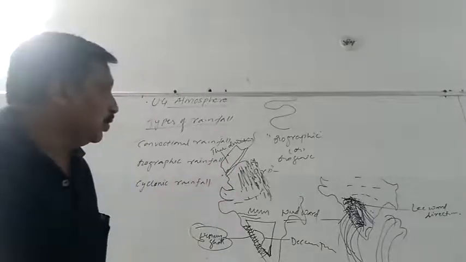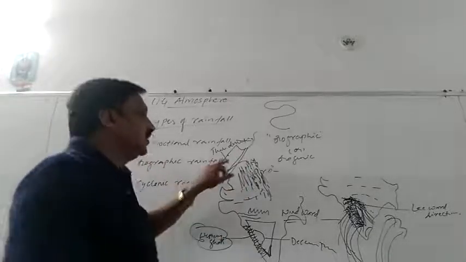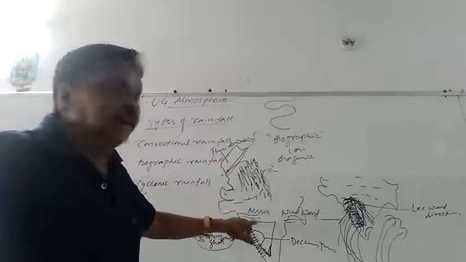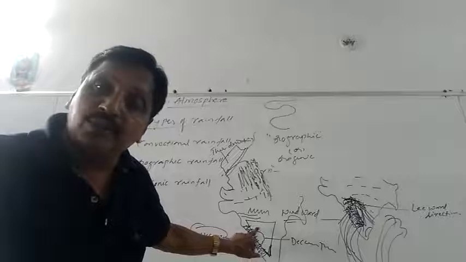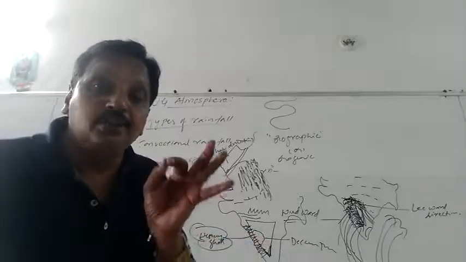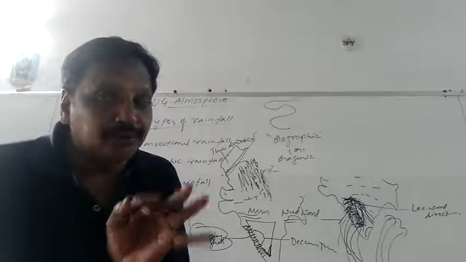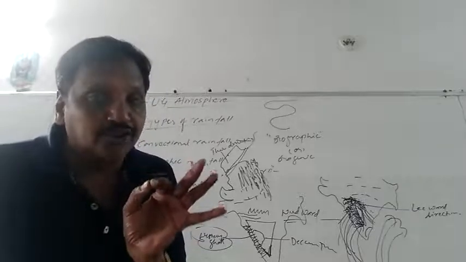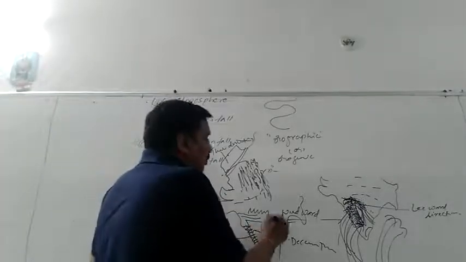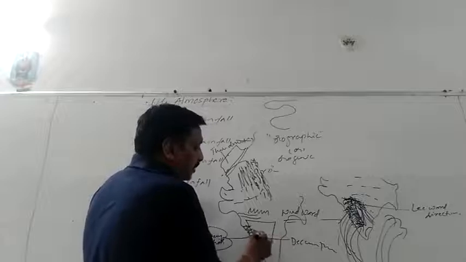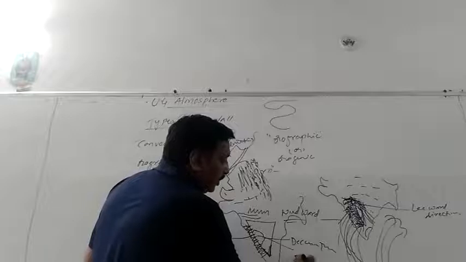So that's how this desert region, the region which does not experience rainfall, lying at the back of the hills or mountains, is called a rain shadow region. The direction is called leeward direction, and the region is called rain shadow region. Got it? Rain shadow region. The central Deccan Plateau is also called a rain shadow region.